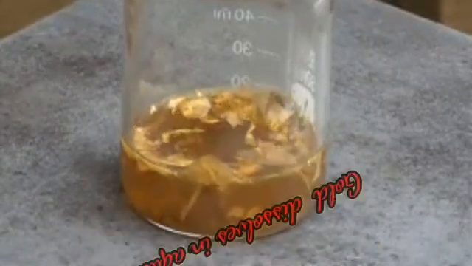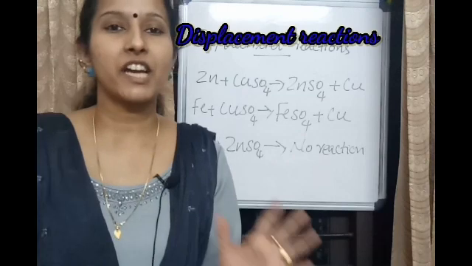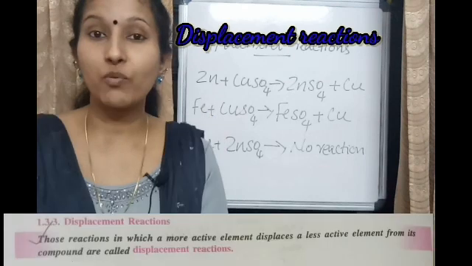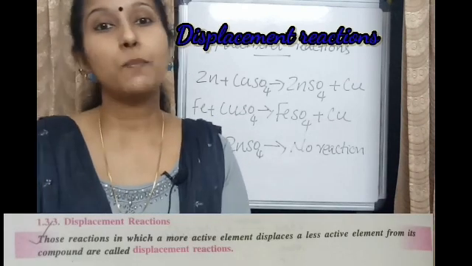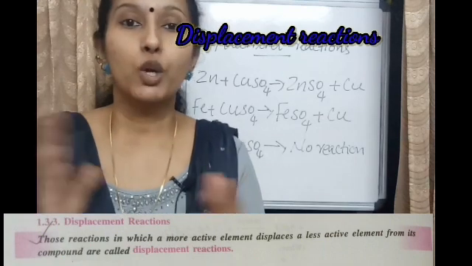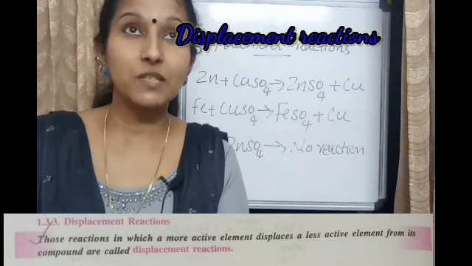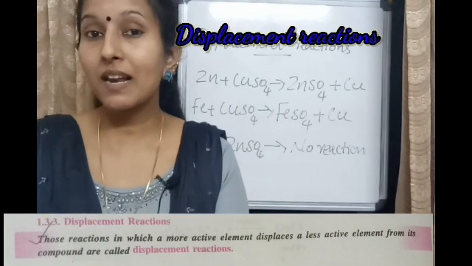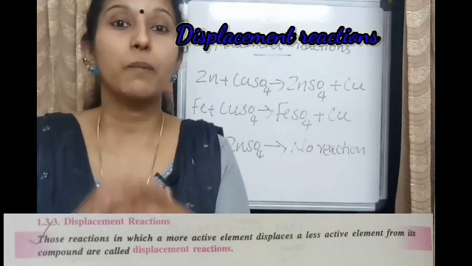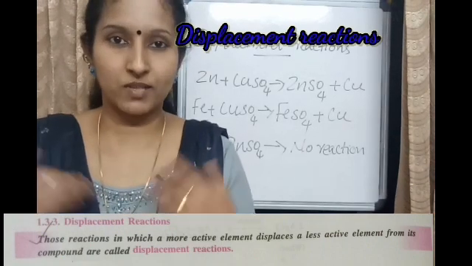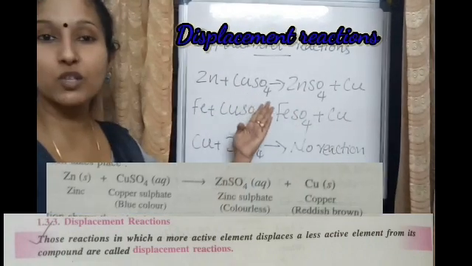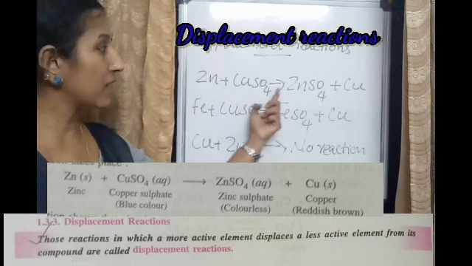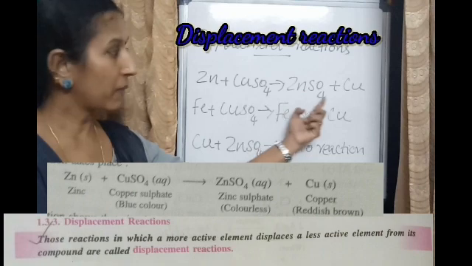Displacement reactions. What are displacement reactions? Displacement reactions are the reactions in which a highly reactive metal displaces a less reactive metal from its compounds or solutions. See, Zn plus CuSO4. Here zinc is more reactive than copper, so zinc displaces copper from copper sulfate and forms ZnSO4 plus Cu.